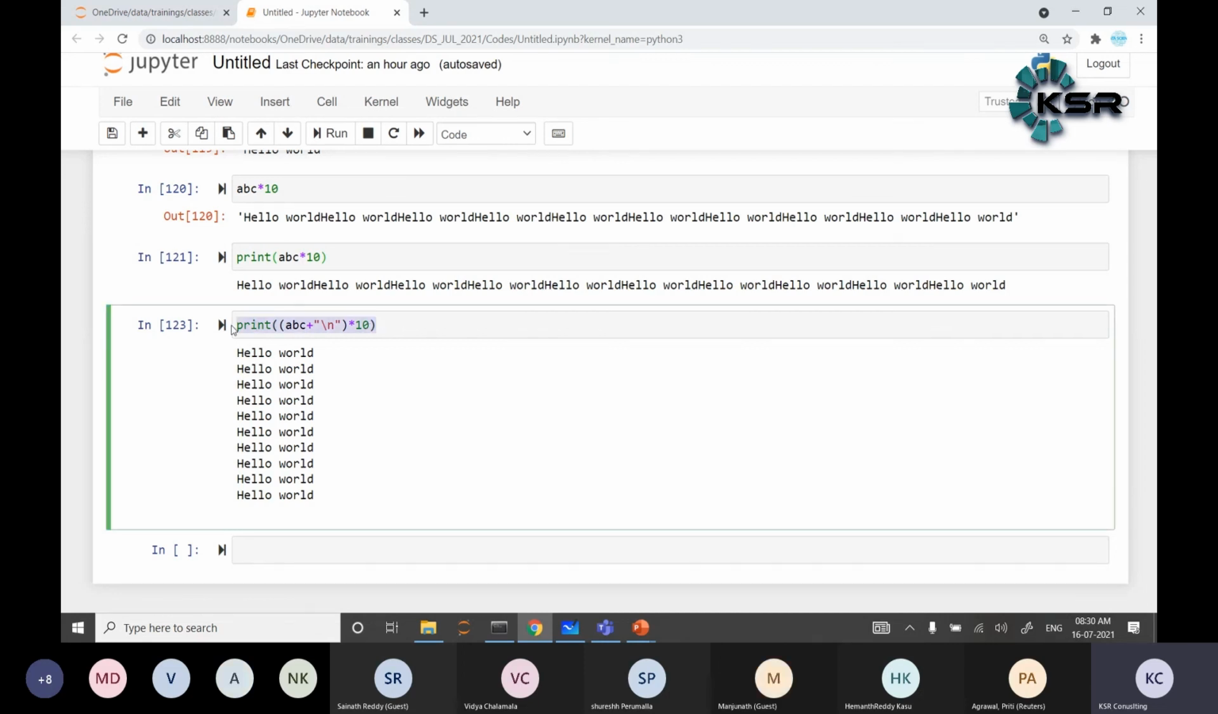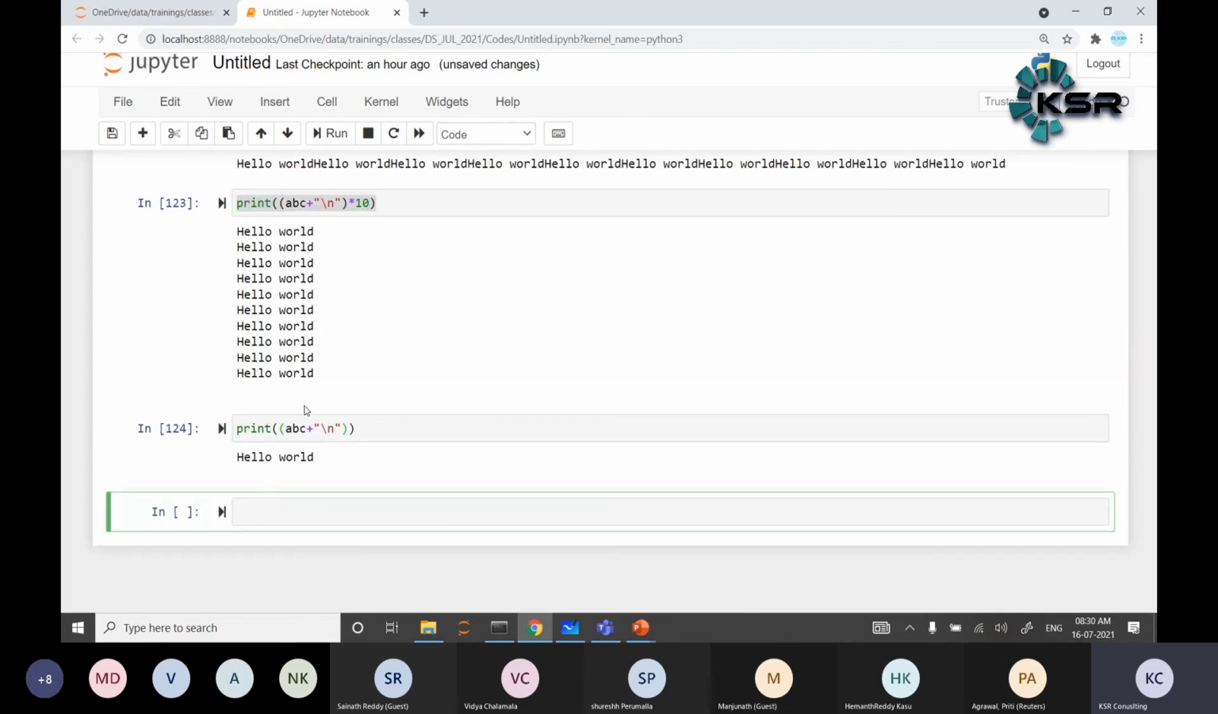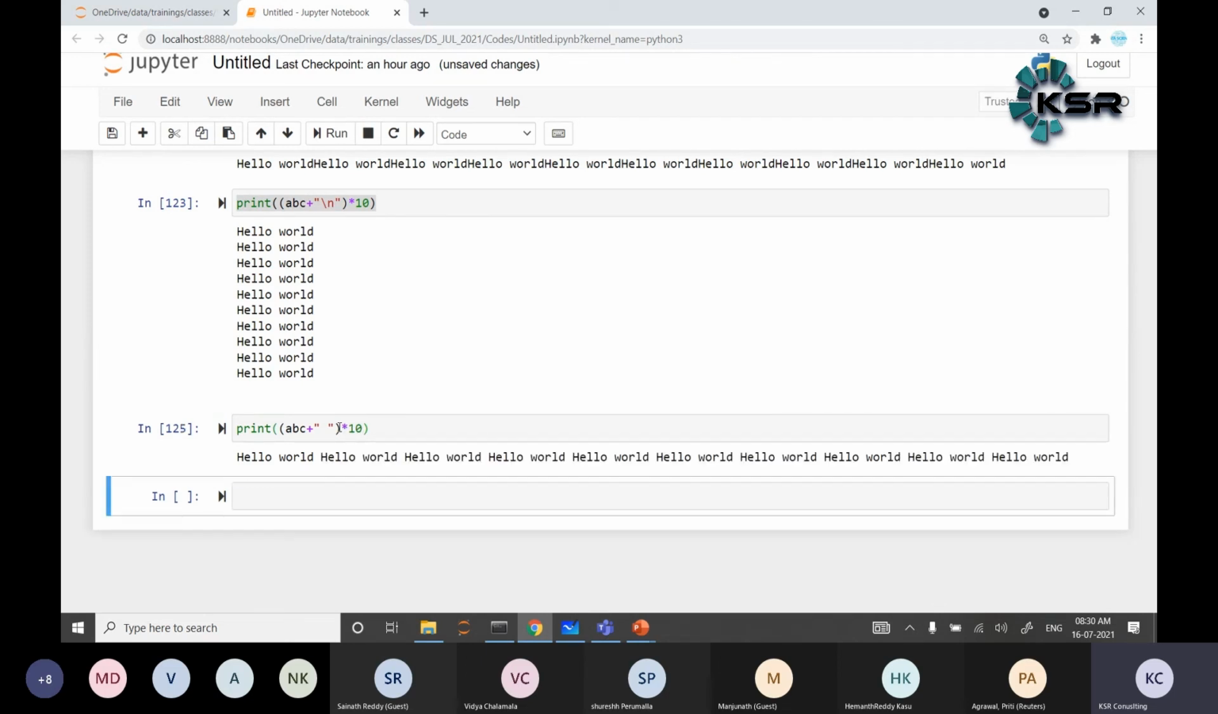So if you want to get that kind of thing, maybe you may follow like this. Instead of ABC plus \n into 10, I can go like this: space into 10. Okay, make sense? Yes, okay, fine. Hello world. Maybe slash and stop slash, just remove the space.